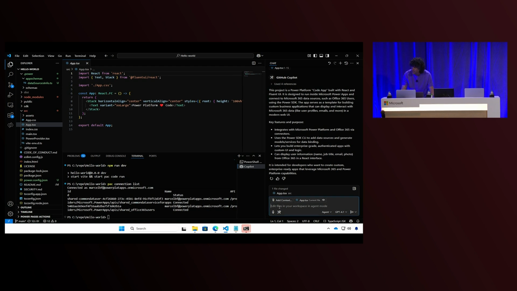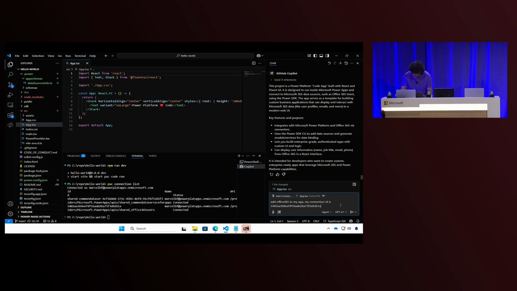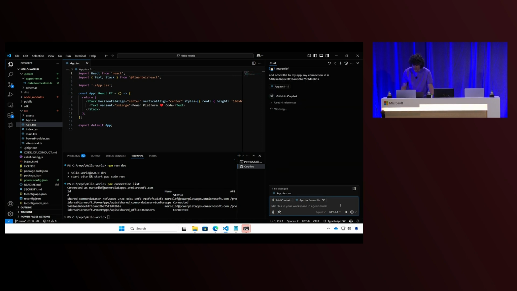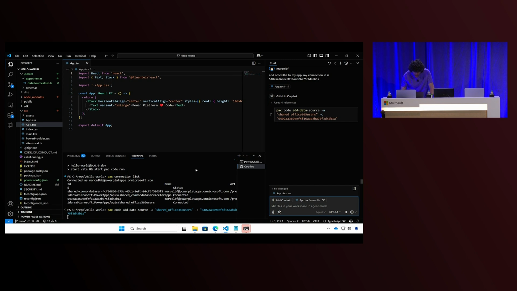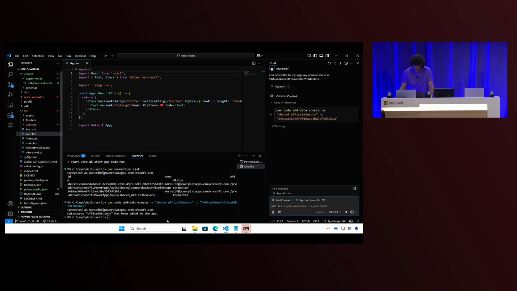And let's leverage Copilot. Why not? So I will ask Copilot, add Office 365 to my app, and my connection ID is, I will send my connection ID. And let's see what this will do. Perfect. It figured out the command that we have to do that. We have the command pac code add data source. I will go ahead and continue, and this will run in my terminal, pac code add data source, passing the connection type and also my connection ID. And now Office 365 was added to my app.